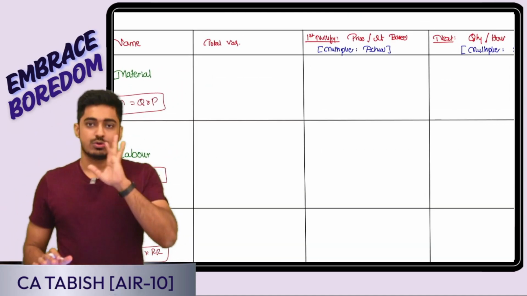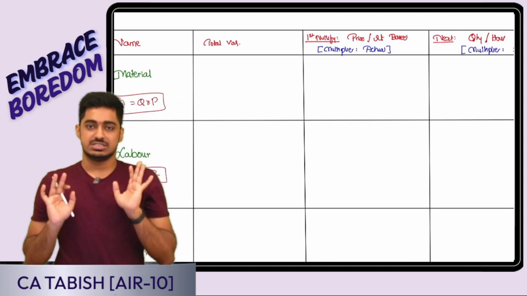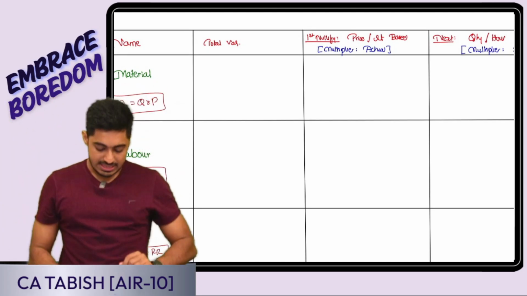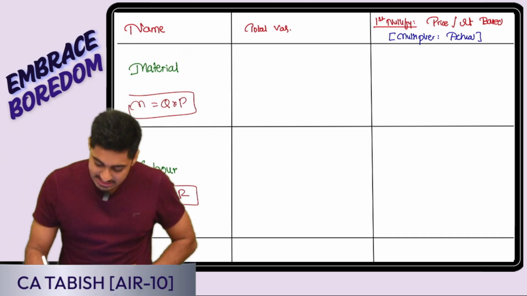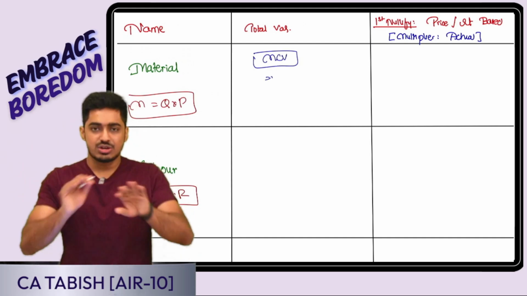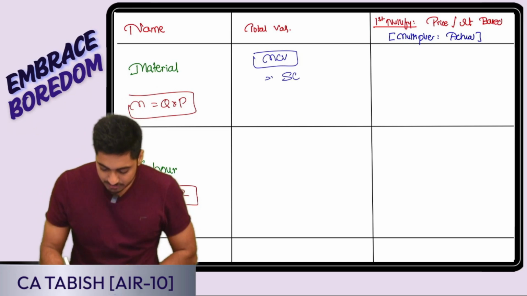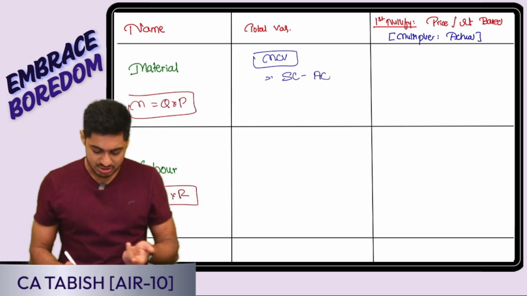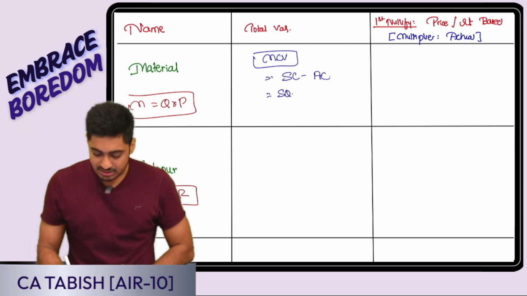Very simple thing we are going to do. First is the total change, the overall change. In case of material, the total change is called material cost variance. It is the standard cost of raw material minus actual cost. I know the cost is quantity into price. So this is standard quantity into standard price, and this is actual quantity into actual price.